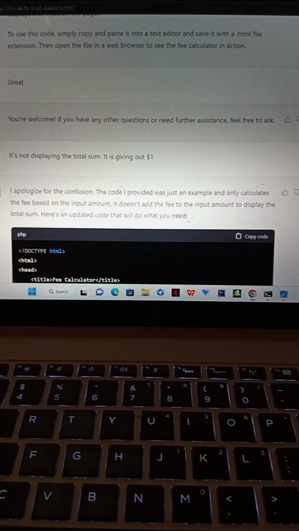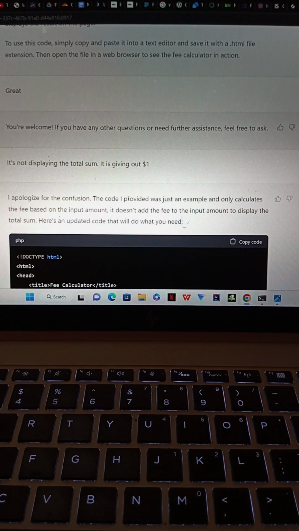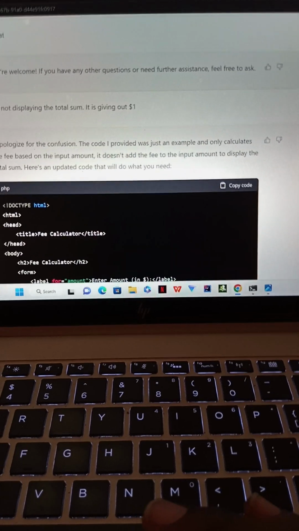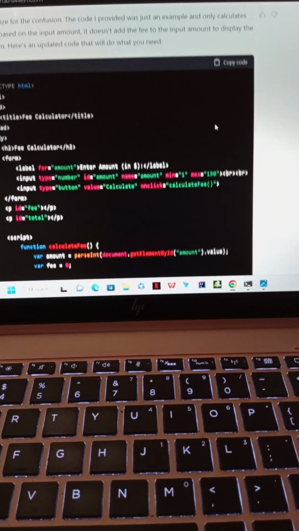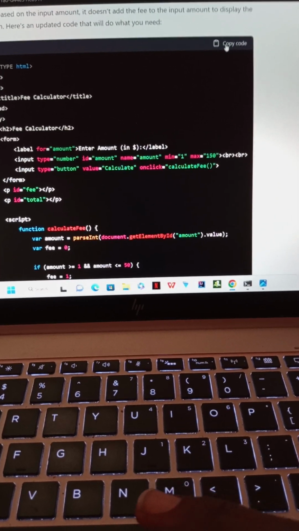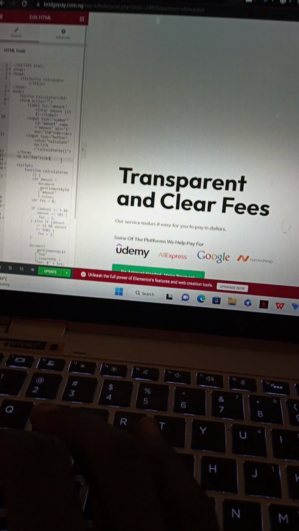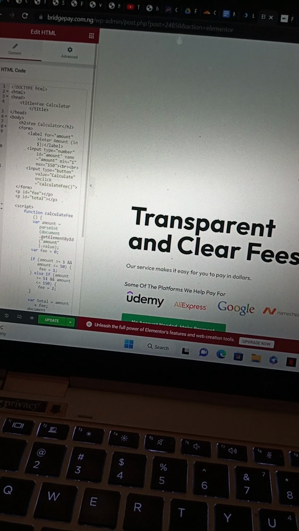Then it said, I apologize for the confusion. The code I provided was just an example, and it only calculates the fee based on the input amount. It doesn't have blah blah blah. Sorry. Then it generated the new code for me. So I copied the code. I went back to my blog. I tested my code. Where is paste? I tested my code. Boom.